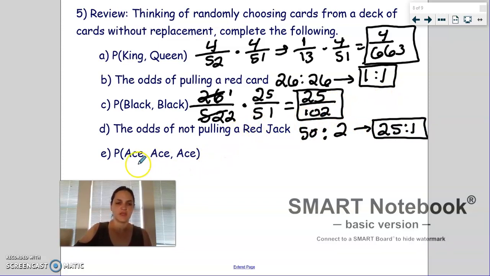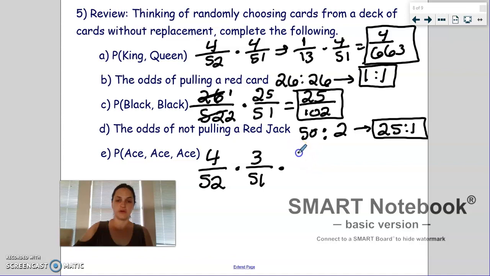All right, and this last one, picking 3 aces. So there are 4 aces in a deck of 52 cards. So the probability that we pick an ace first is 4 out of 52. Remember, we've picked an ace out for that second one and not put it back. So now there are 3 aces out of 51 cards. And then when we pick that third one, we've already taken 2 aces out at this point. So there are 2 left and only 50 cards in total.